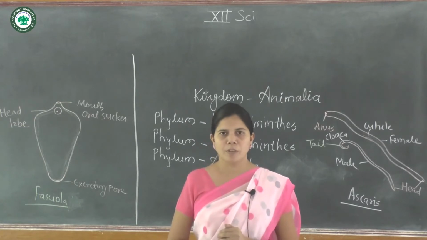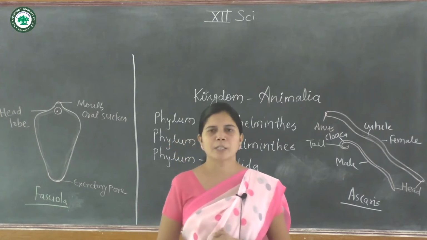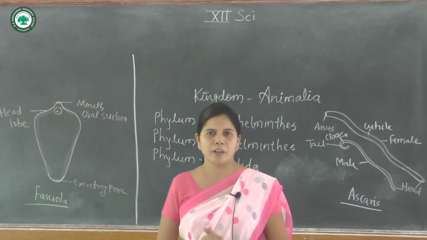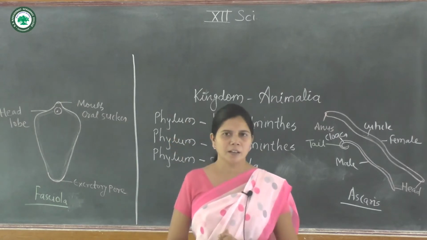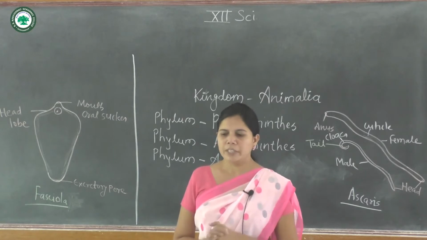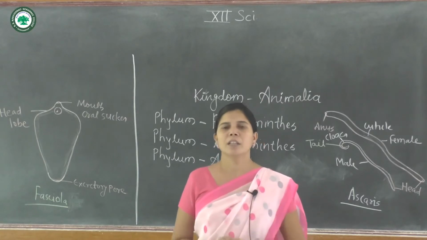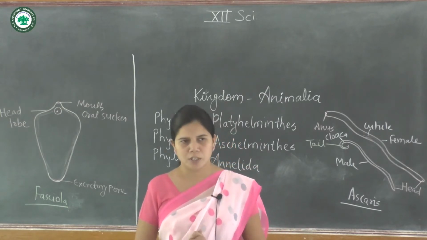Before we move on to our topic, in the previous video we studied the cellular organization, meaning the organ system or tissue form. We discussed the primary classification, that is the primary animals: porifera, hydra, sponges, cnidaria. Now we discuss the phyla which are higher than the porifera and cnidaria.